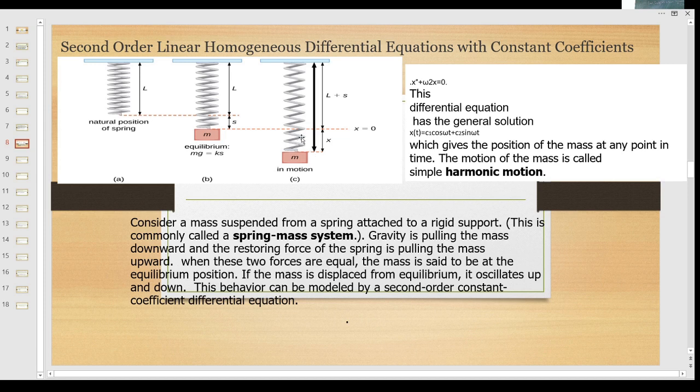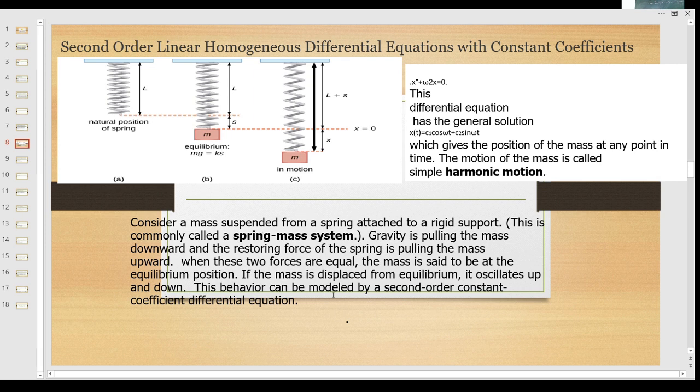When we consider a spring attached to a rigid support, the gravity is pulling the mass downward and the restoring force of the spring is pulling the mass upward. When these two forces are equal, the mass is said to be at the equilibrium position. If the mass is displaced from equilibrium, it oscillates up and down.